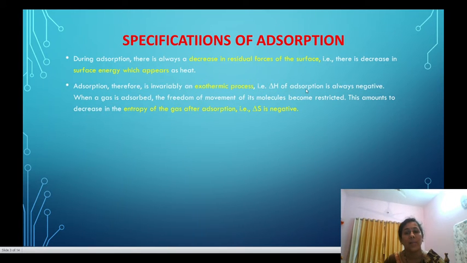That is, the enthalpy of adsorption is always negative, which is represented by delta H. When a gas is adsorbed, the freedom of movement of its molecules becomes restricted. This amounts to a decrease in the entropy of the gas after the adsorption. That is, delta S is also negative. In other words, adsorption is thus accompanied by a decrease in enthalpy, that is delta H, as well as a decrease in entropy of the system.